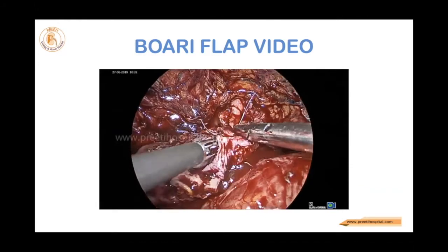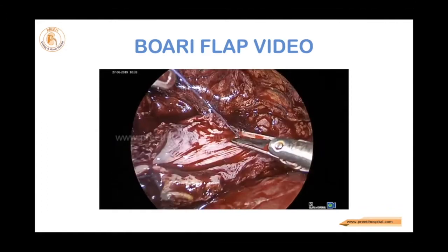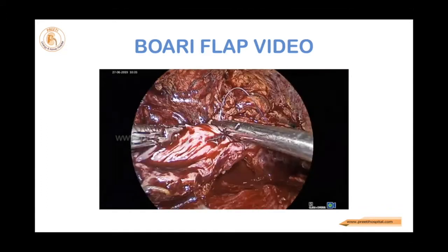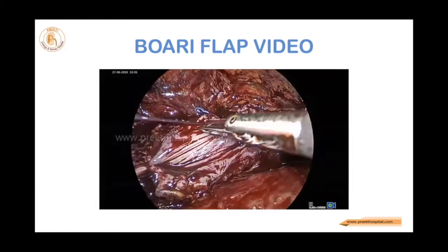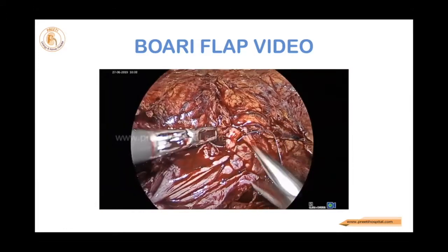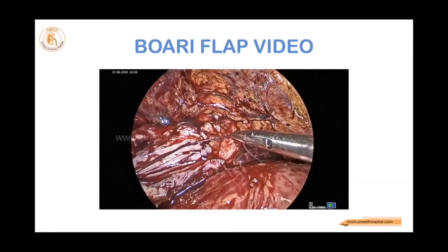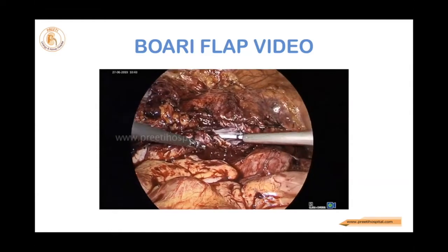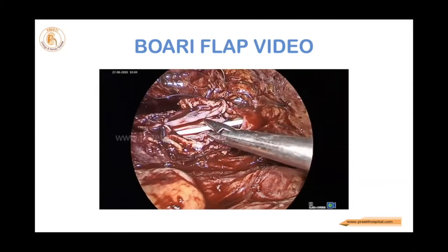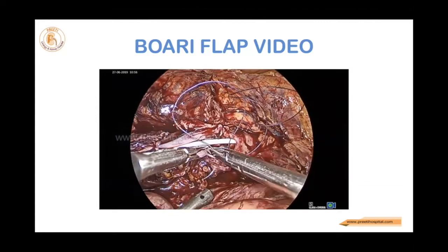I am taking 4 stitches on the floor, interrupted stitches, no continuous stitches here, because any disruption will lead to complete disruption. Proper 4 thick bites. While doing this, the bladder was bleeding, not dusky. So with this, I was confident that I am going ahead in a normal direction. Like any other stent, we throw the suction cannula. Now I am taking interrupted lateral bites.